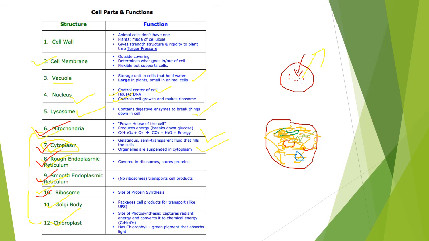So that's it for today. We have studied the introduction to cells, who discovered them, the types of cells, and we studied the various types of cells and their functions.